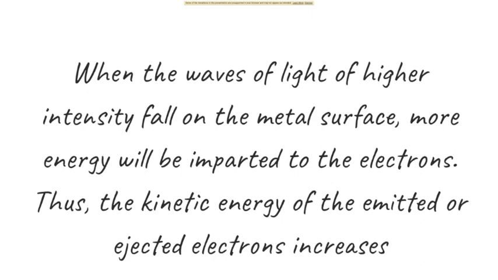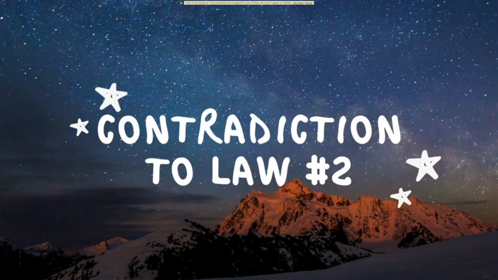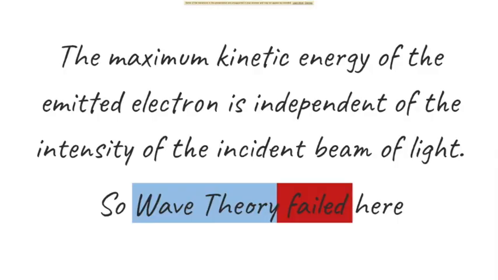When waves of light of higher intensity fall on the metal surface, more energy will be imparted to the electrons, and thus the kinetic energy of the ejected electrons increases. So this is a contradiction to law number 2. Why? Because the maximum kinetic energy of the emitted electron is independent of the intensity of the incident beam, right? The maximum kinetic energy is related to the stopping potential. It is independent of the intensity of the incident beam. So wave theory failed here.